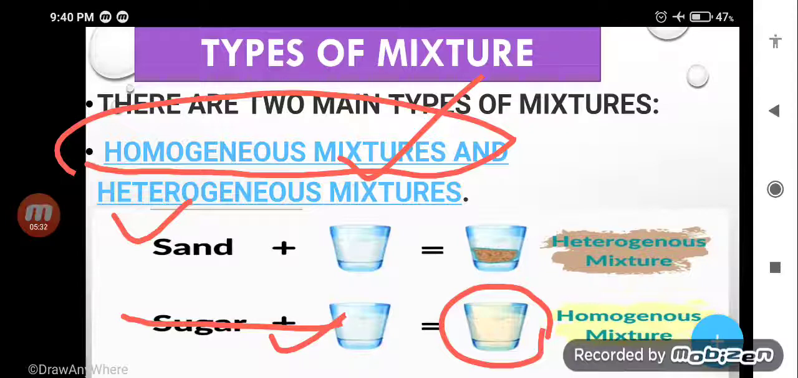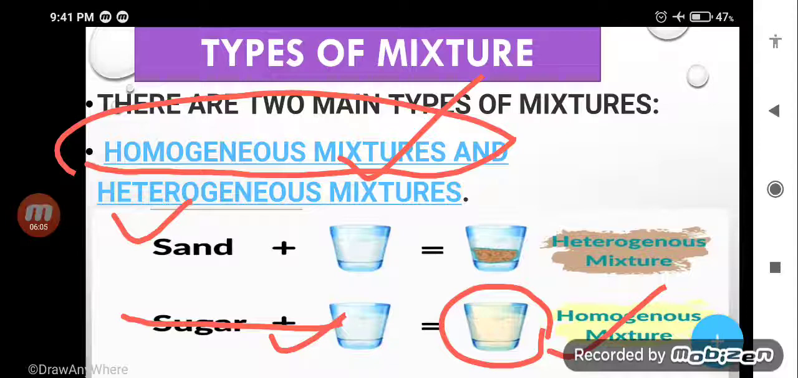So it is very clear, when you add a solid substance in a liquid, and after mixing you are not able to find out where is sugar and where is water, that kind of mixture is called homogeneous. Another simple example, when you add salt in water, after dissolving the salt you are not able to find out where is salt and where is water, and this is an example of a homogeneous mixture.